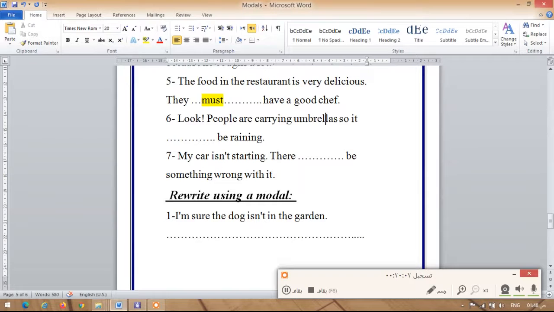Yes, here. Again, look, people are carrying umbrellas, so it must be raining. So it can be raining or it must be raining. Of course, it must be raining. And then the following one and the last one for this question.